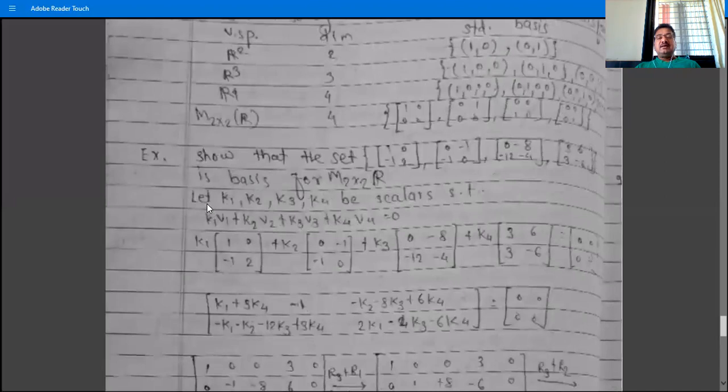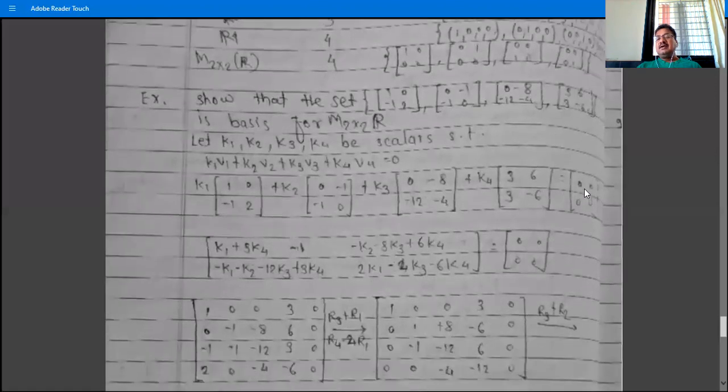So take k1, k2. This is a repetition of the previous examples of linearly independent and dependent vectors. There are 4 vectors, so take 4 scalars. Let k1, k2, k3, k4 be scalars. Suppose these vectors are v1, v2, v3, v4. So k1v1 plus k2v2 plus k3v3 plus k4v4 is equal to 0. Substitute v1, v2, v3, v4. And this 0 means the 0 vector of M2x2(R), the 2 by 2 zero matrix, all entries 0.